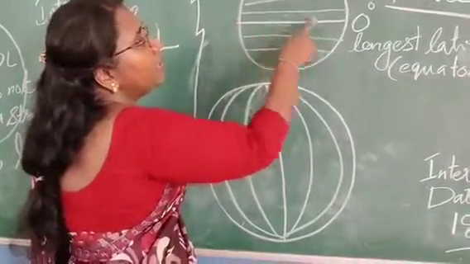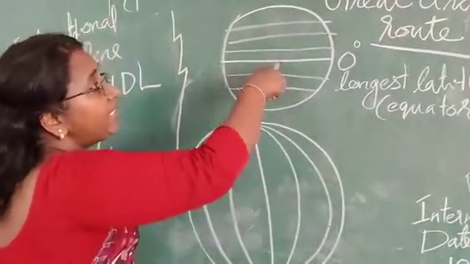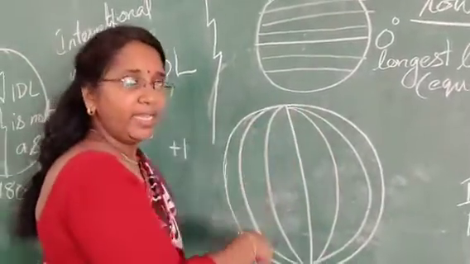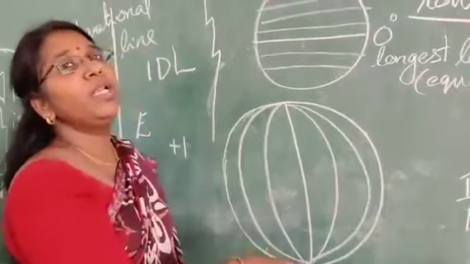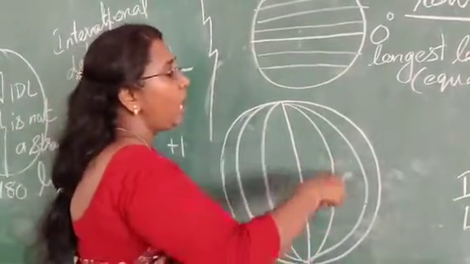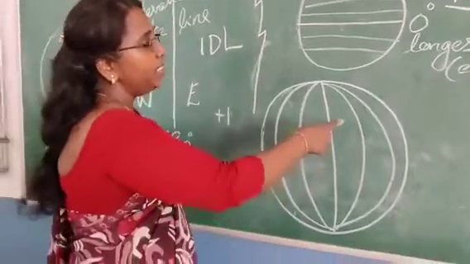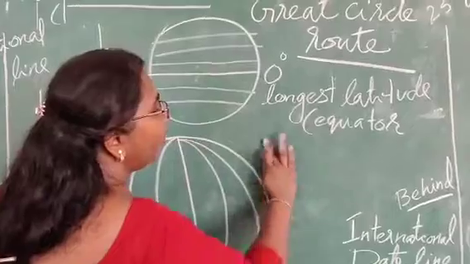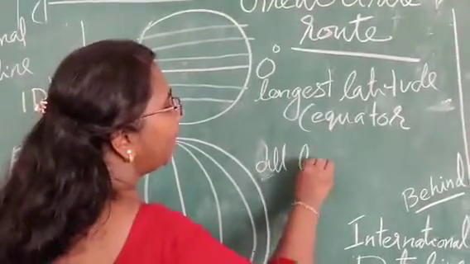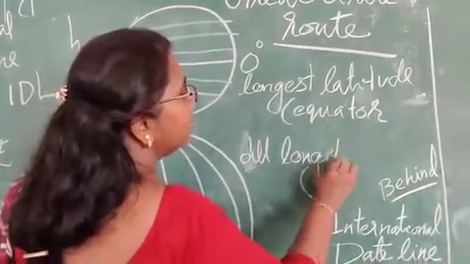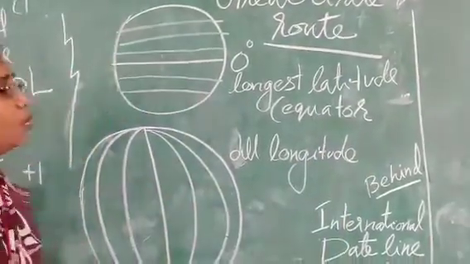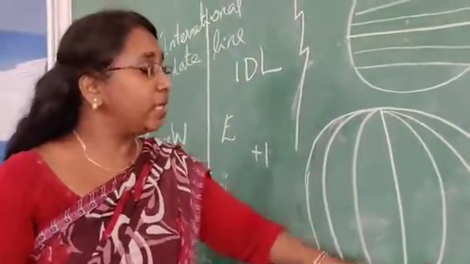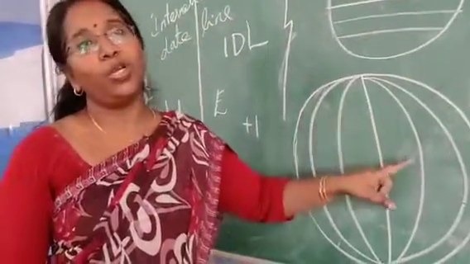So the 0 degree latitude is a great circle and divides the earth into 2 equal halves, but all the longitudes are great circles. So navigators most of the time follow the great circle route for obtaining the shortest distance.